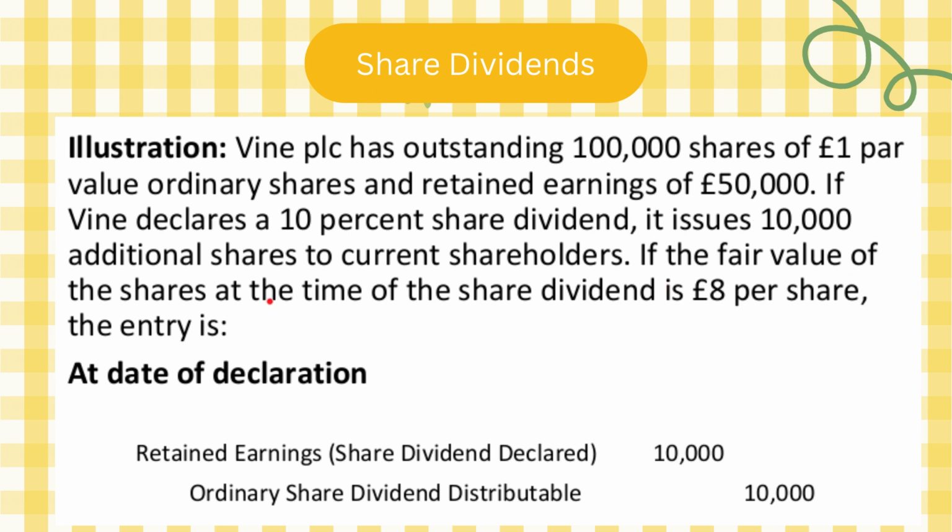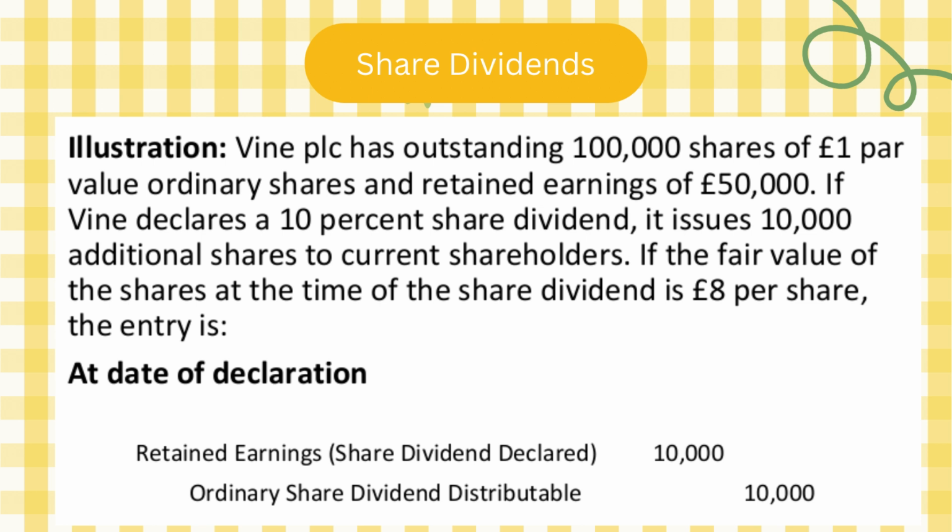If the fair value of the shares at the time of share dividend is 8 per share, we don't care about the fair value. We care about what? The par value. We don't care about the fair value. We look at the fair value only when we have property dividends. We need to adjust the asset to reach the fair value at the date of declaration. But in share dividends, it's going to be totally ignored. I care only about the par value.